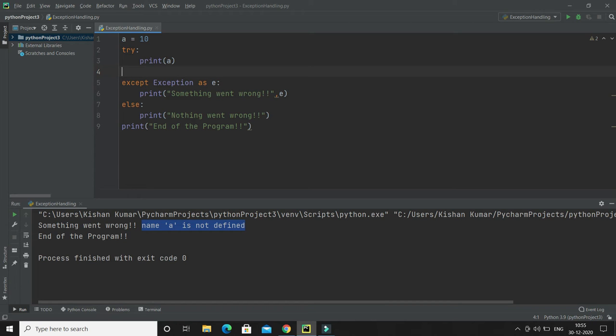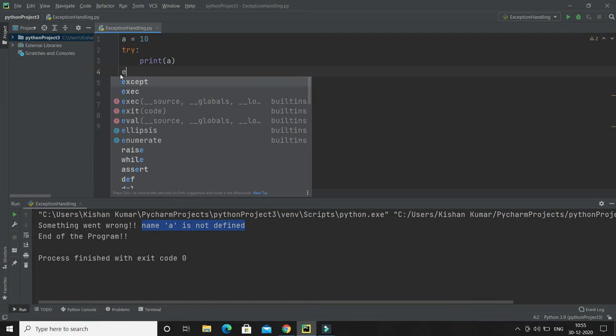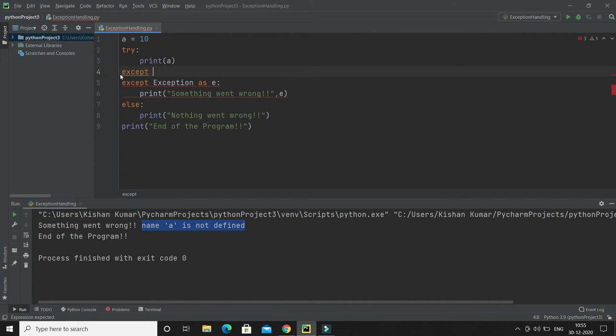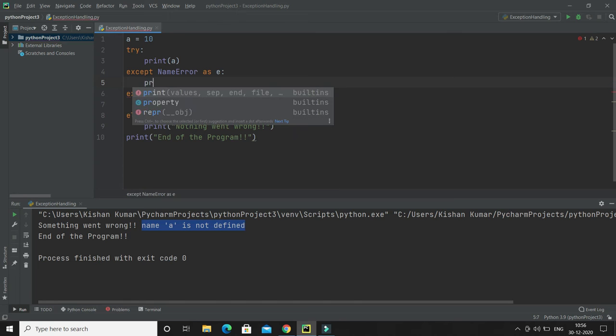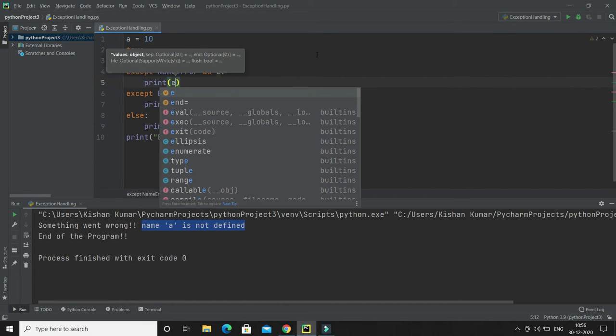If you want to execute a special block of code for a special kind of error, here let's say I'm going to write one more except block, and this time I will say NameError. So if you do not define any variable, then that comes under name error. NameError is one of the classes in Python. And I will give, let's say, e as an alias, and directly you can print this exception. So I will say print e.